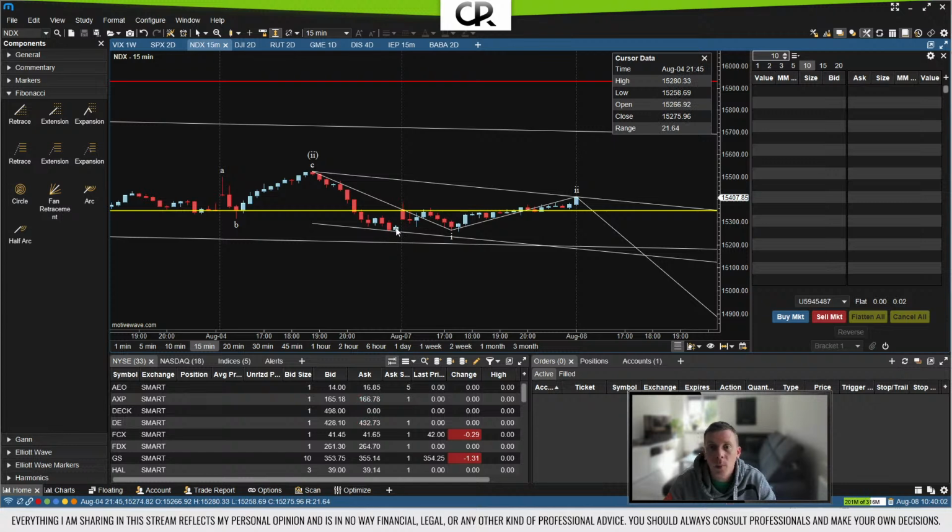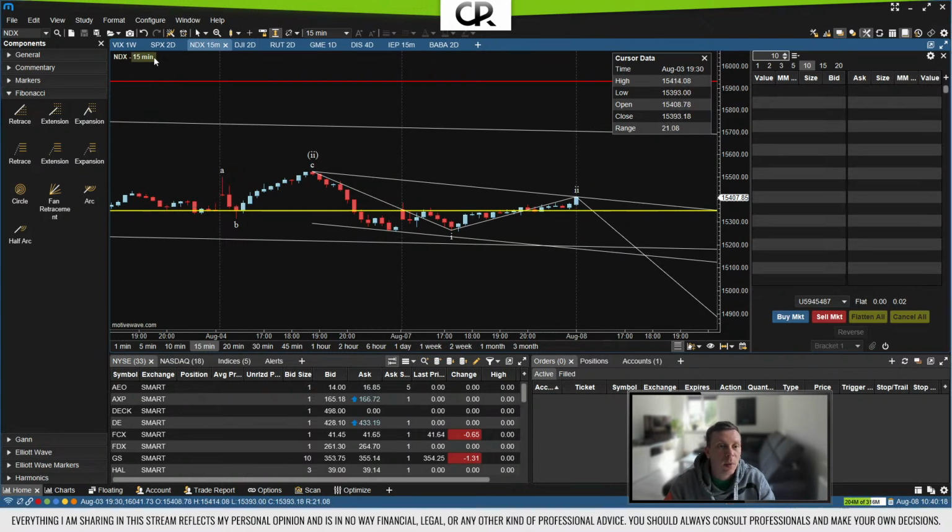I think it closed the gap, I missed a trade opportunity here at 15,280, and that low here is at 15,260. So it closed the gap and then it recovered, went sideways, and then in the power hour, the last hour of trading, it actually went up further.